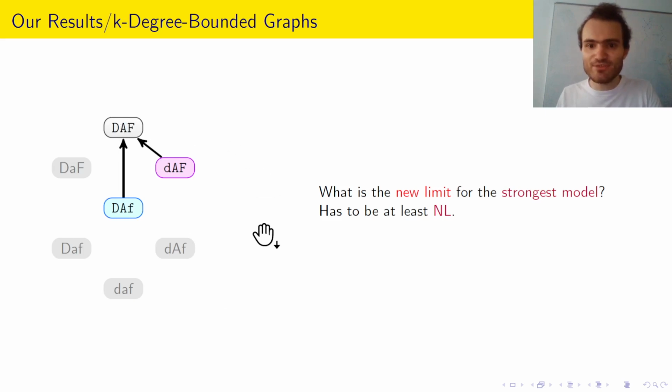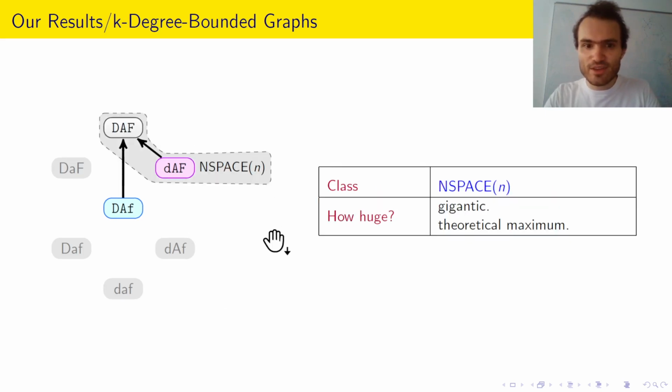What is the new limit for the strongest model? And in fact, it's now the theoretical maximum, non-deterministic linear space. Why is this the theoretical maximum? We have a linear number of nodes with a constant number of bits each. So we only have a linear number of bits available.